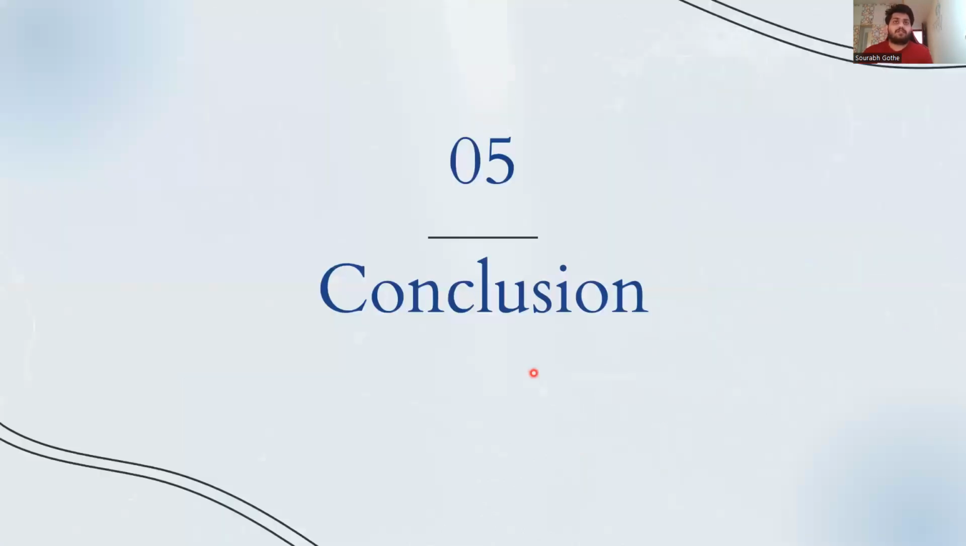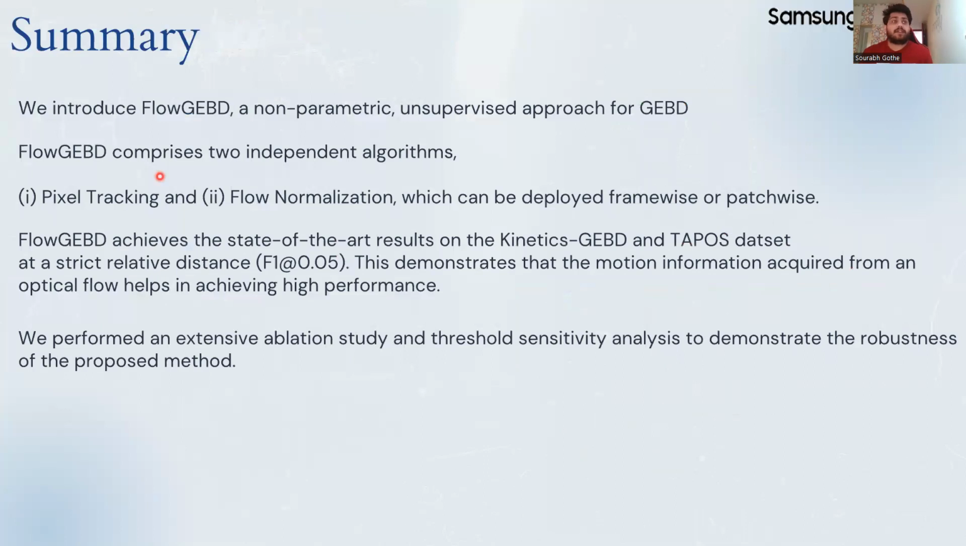With this, I conclude my presentation with a summary. We introduced FlowGEBD, a non-parametric unsupervised approach for GEBD. It comprises two algorithms, pixel tracking and flow normalization, which can be deployed frame-wise or patch-wise on any edge device with the lowest inference time and no memory constraint. We achieve state-of-the-art results among unsupervised approaches on both the Kinetics-GEBD and TAPOS datasets.